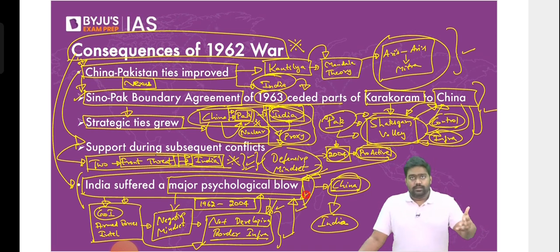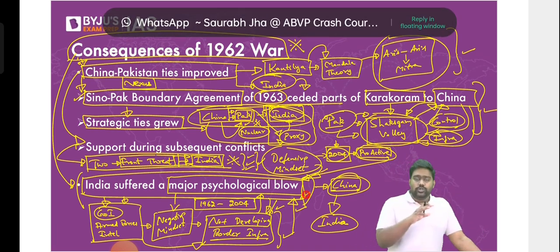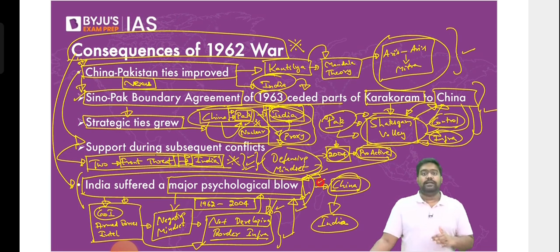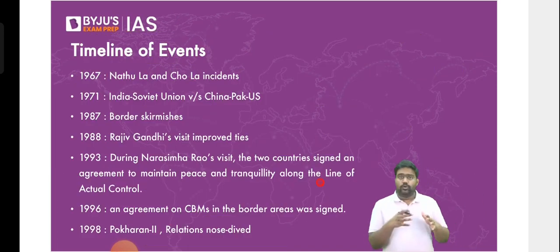We have reactivated the runways, the airstrips of the World War era, advanced landing grounds, so our aircraft can land in forward areas and deploy the troops quickly. So all these proactive measures have been taken to improve our military preparedness. You see this happening only in the last 20 to 23 years. But before that, for 4 decades, India was ruled by a defensive mindset. China became a much larger threat than it actually was. Right? So this was the long-lasting impact of the 62 war.